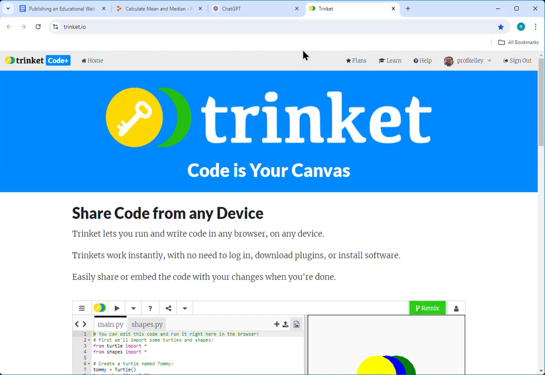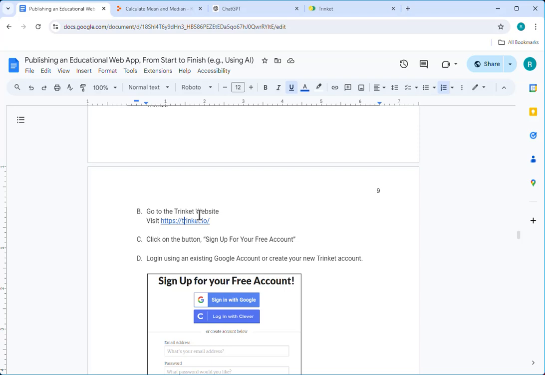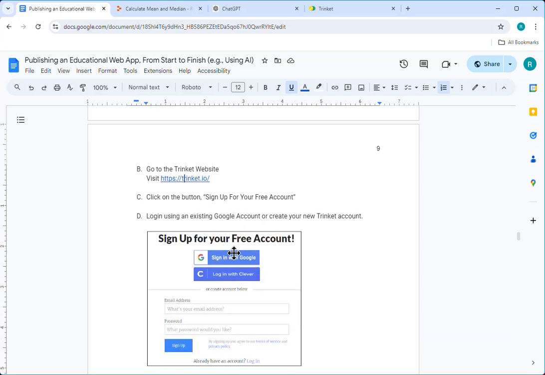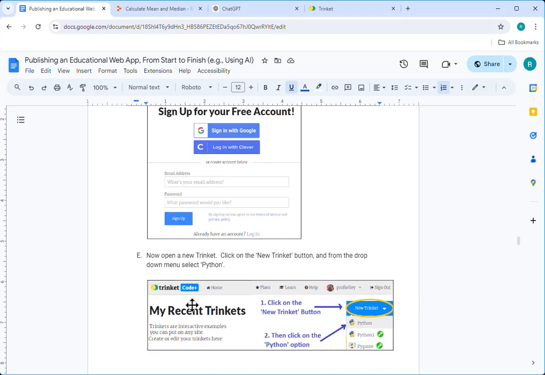So I'm here at Trinket, and I'm already logged in and ready to go. But for yourself, when you go there, it won't know who you are, right? So when you go to the Trinket.io site, click on the button sign up for your free account, and just like we saw with Replit, you can create an account using your existing Google account, or you can type in an email address and the password you like to use and click sign up. Now that you're in Trinket, we'll tell it we want a new Trinket, and we'll indicate that we want it to be in Python.